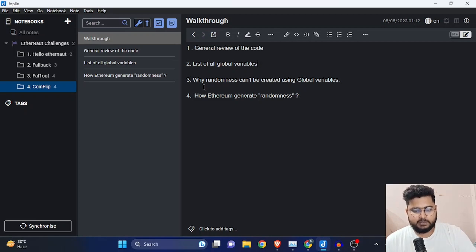The third point is why randomness can't be created using global variables. This particular challenge is all about randomness, and we'll see why randomness cannot be created using global variables. And the fourth thing is we'll discuss how Ethereum generates randomness. So these are the four things.